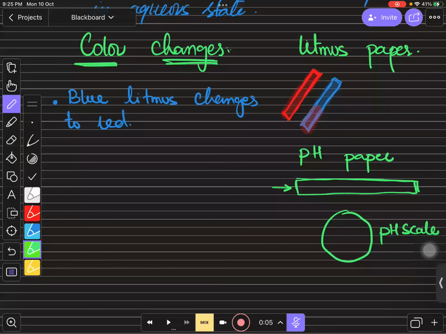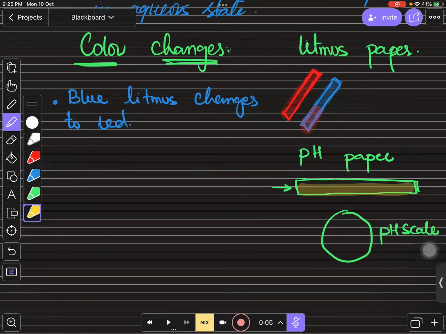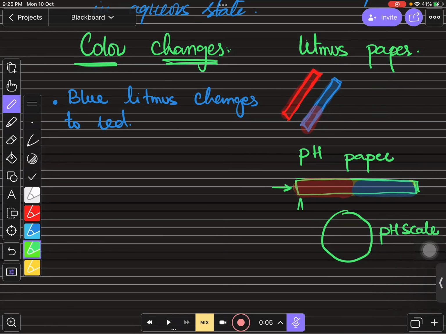If you are using a pH paper which is only yellow in color, only one color, then in acids it will be red or a shade of red, and in bases it will be blue, right? You need to remember this. If you are using a one-color pH paper, which is yellow, in acid it will be red and the shades of red, and in alkali it will be blue or a shade of blue. You can match this color with the pH scale.